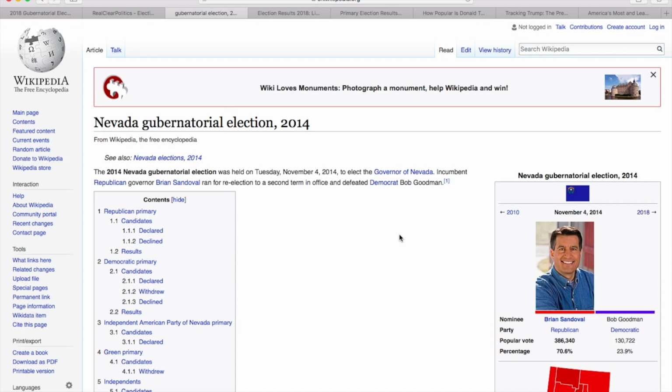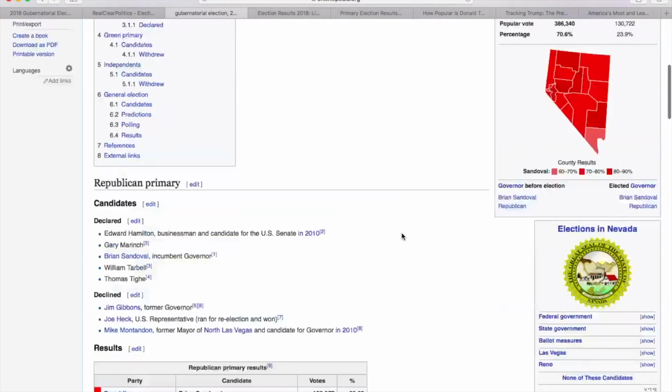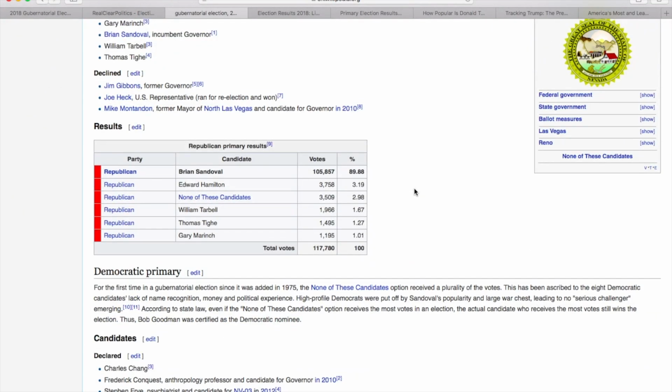And we are going to go on to the 2014 results from the state of Nevada between the incumbent Republican Brian Sandoval, who won in a landslide, against the Democrat Bob Goodman. Sorry about that. So that was very interesting to see that a state like Nevada would elect a Republican by this sort of margin. He even won the county in Las Vegas.